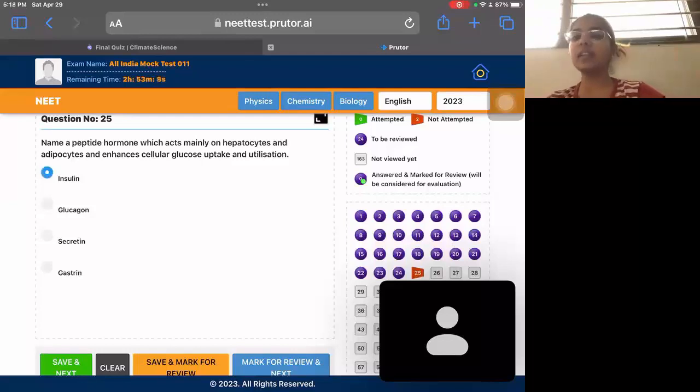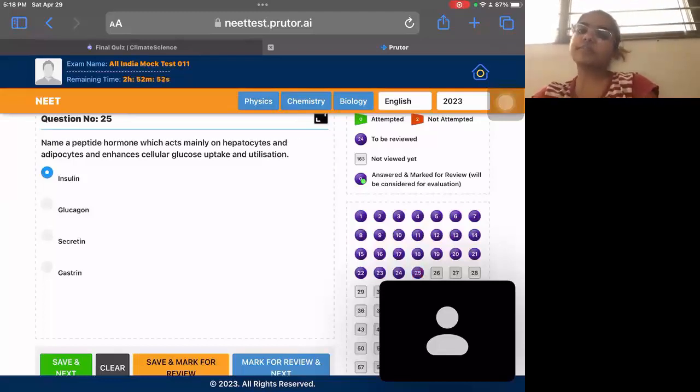Glucagon increases the level of glucose in blood, so it decreases the cellular uptake. Secretin and gastrin are not related to glucose. They are digestive hormones, so they do not have a role here. So insulin is the correct answer.